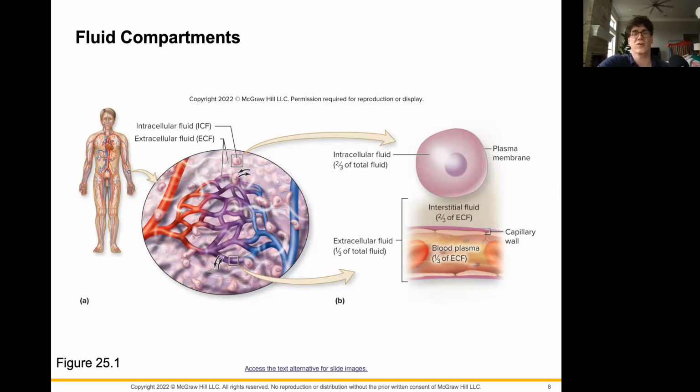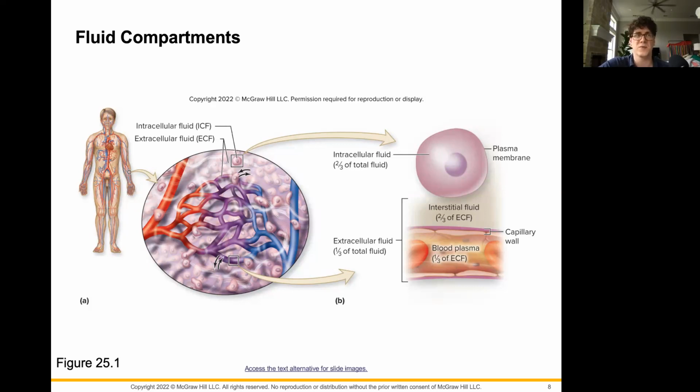So they're going to have a larger fluid well that they could potentially draw on to make sure that ion concentrations and all of those kinds of things are maintained healthily. The opposite of this is true for something like fat cells. Fat cells have really, really low amounts of water. I mean, once again, we know that water doesn't mix well with fats. So it would make sense that those cells that are really, really rich in lipids, that are filled with those fat droplets, that there's not going to be a lot of water in there. And that only makes up around 20% of our adipose cells.